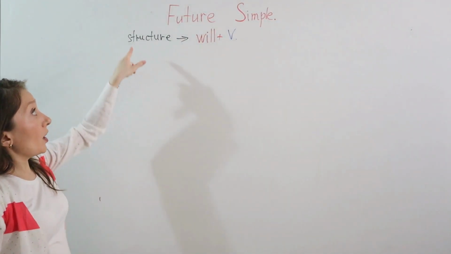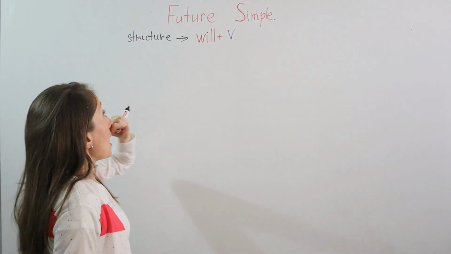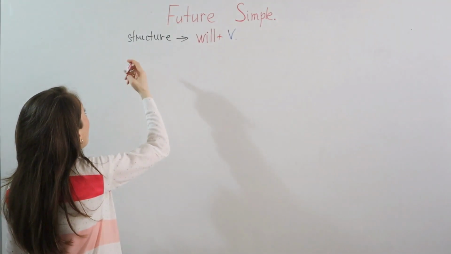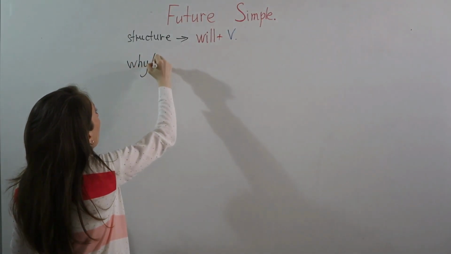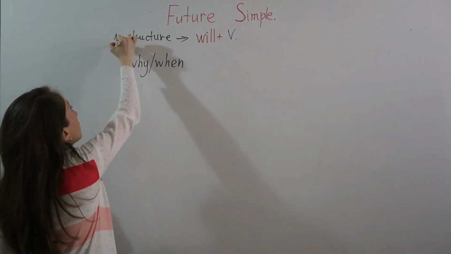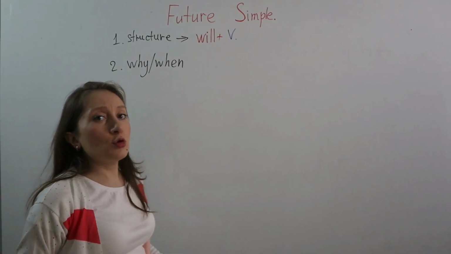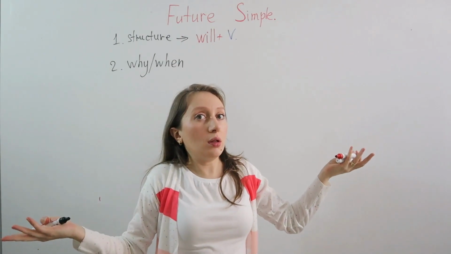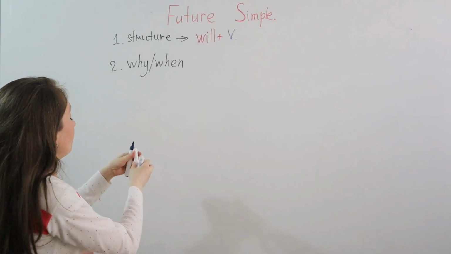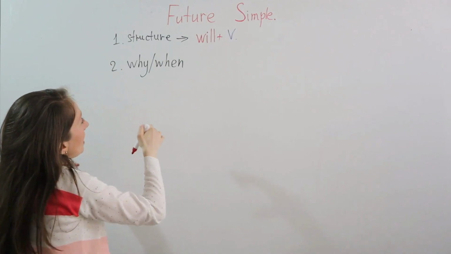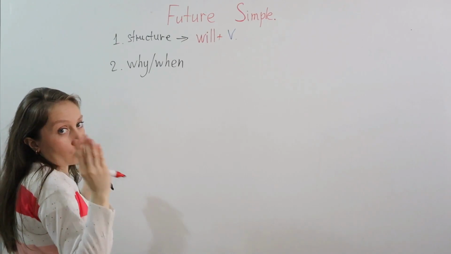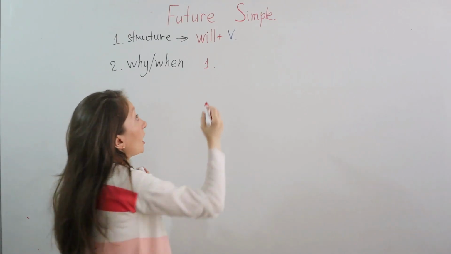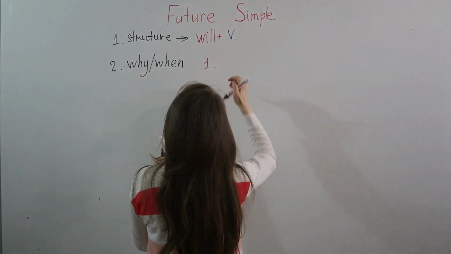So the first one is structure, the rule number 1, right? And the rule number 2 is, do you remember? We have to understand why or when should we use future simple, right? So why and when should I use will? The first case when we should use the future tense is when we talk about future actions. So let me write it for you.